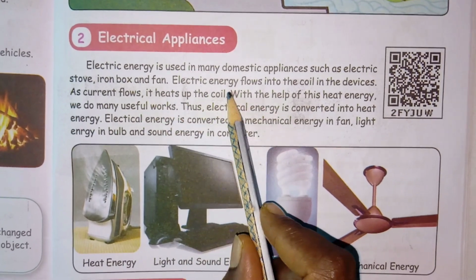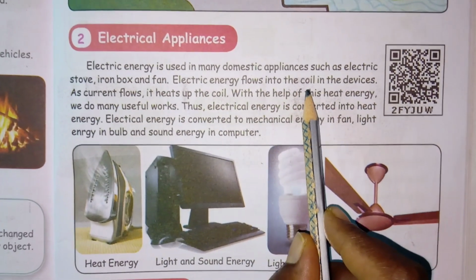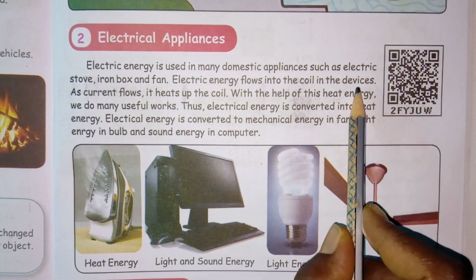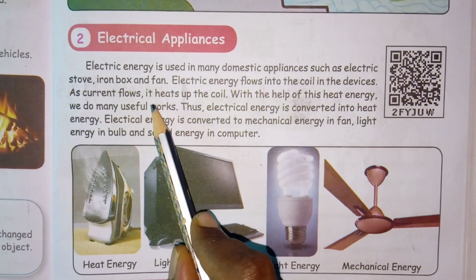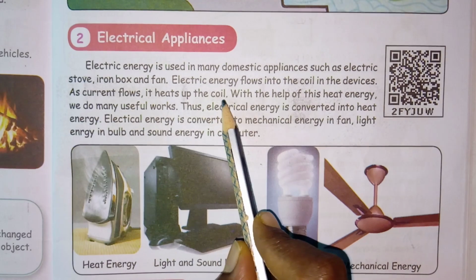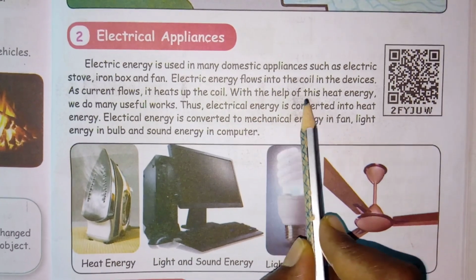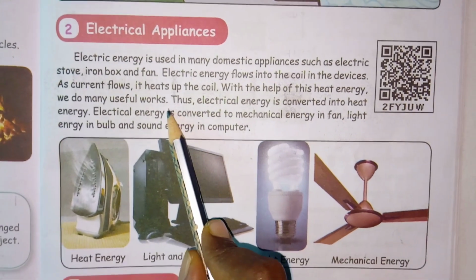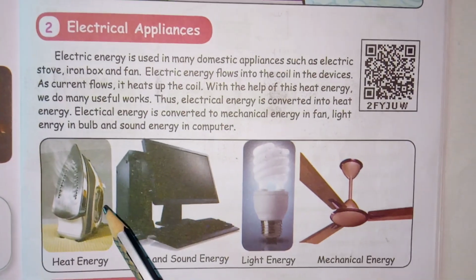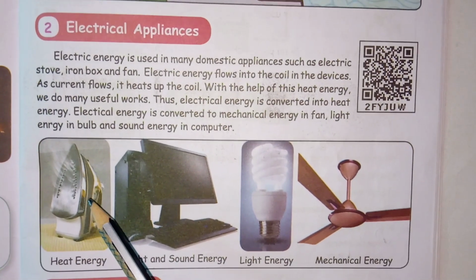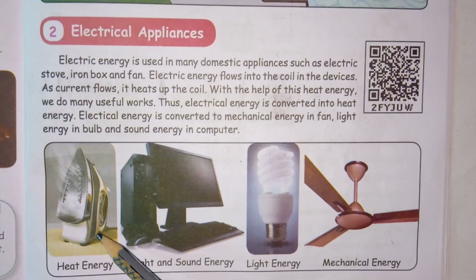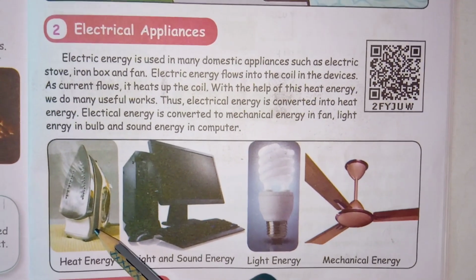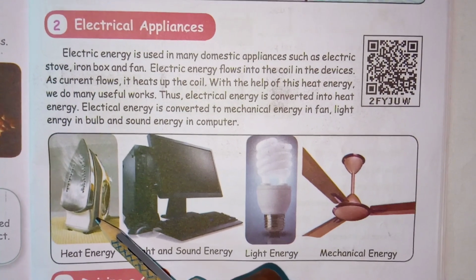Next, electric energy flows into the coil in the devices. So the current flows and it heats up the coil. With the help of this heat energy, we do many useful works. See children, everyone has seen the iron box, isn't it? From one end, a wire is connected, and then it has the plug.